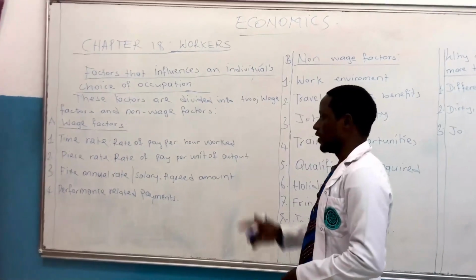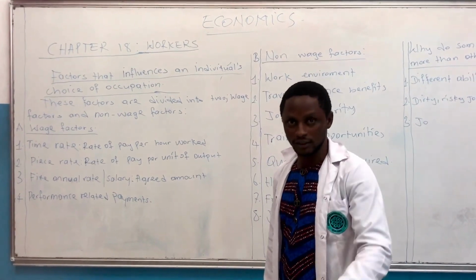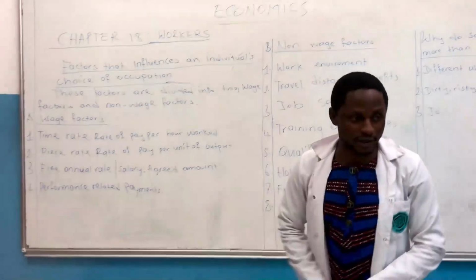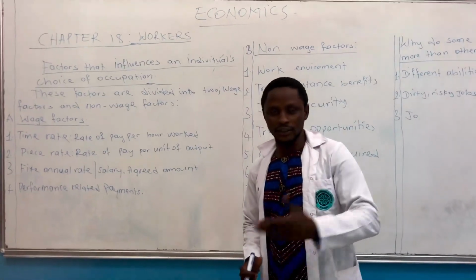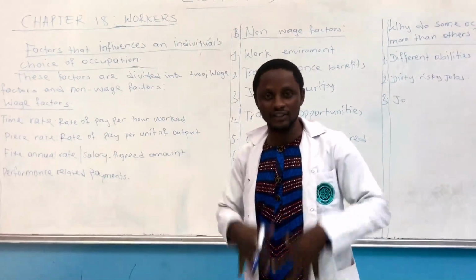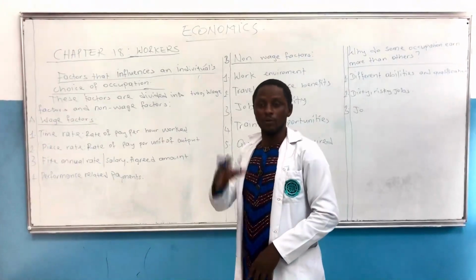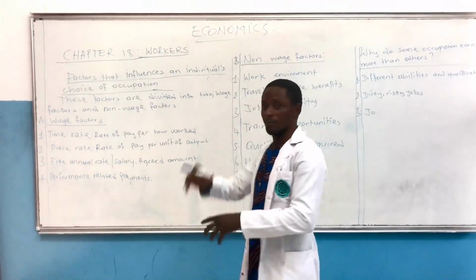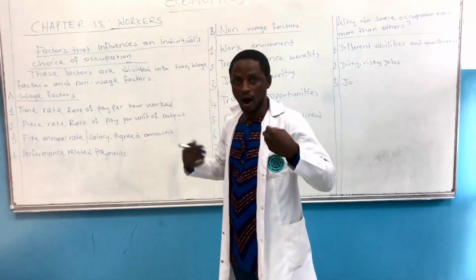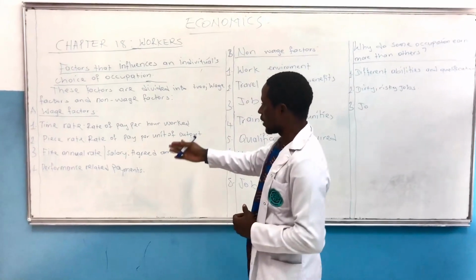Piece rate works per unit of output. Your output is very important. When you work per output, like in some companies, like what is happening in Cameroon in the CDC, the Mono plantation, your output is evaluated: you must have harvested an amount of cocoa deposited somewhere. They will be paying you per that output. They will not be paying you as they pay per hour, whether you have worked or not. Your output must be evaluated. That is piece rate. Go to annual rate or salary.